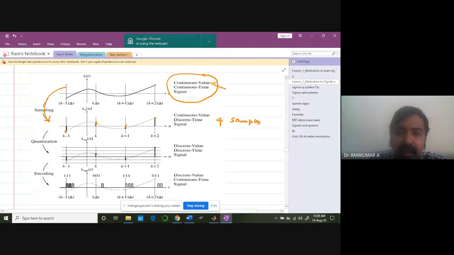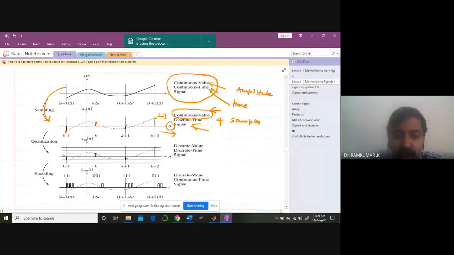It is a continuous value, continuous time signal. Continuous value indicates the amplitude. Continuous time indicates time, the independent variable. Now the second stage, in the sampling stage, what happens? You get a continuous value for the amplitude. Whatever sample you get now, that value is not quantized yet. It may be minus 0.5, it may be 1.2, minus 0.2, it may be 2.3. Whatever value is in the original waveform, you get it. So that's why it's a continuous value, discrete time signal. The time instants are discretized, the independent variable. You get a new index n.